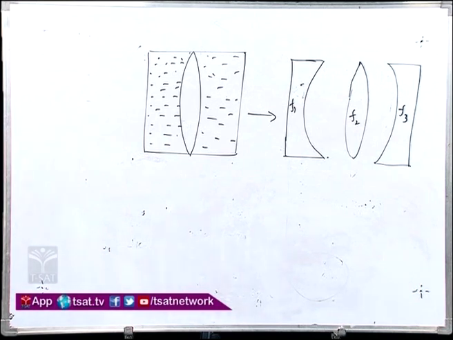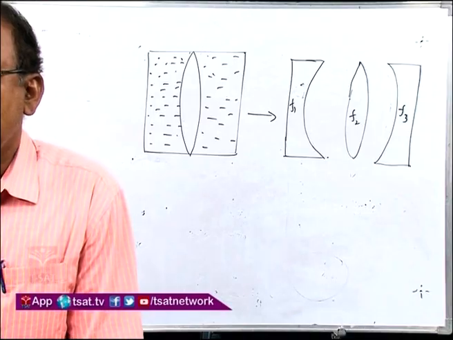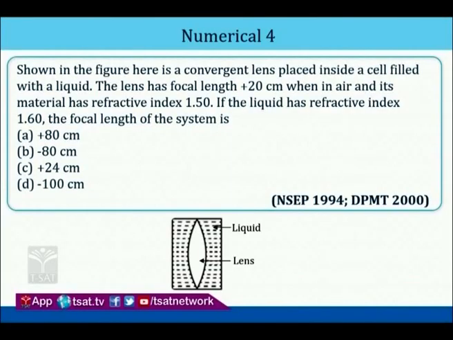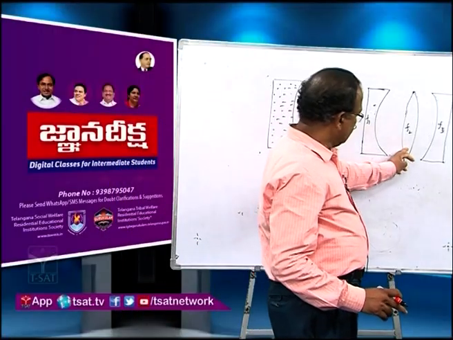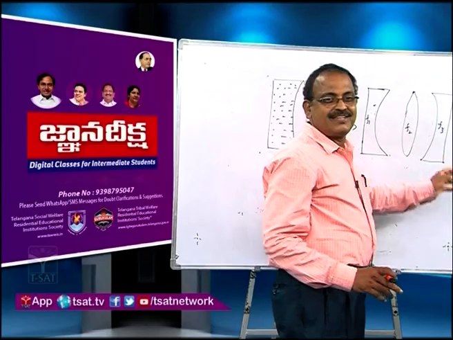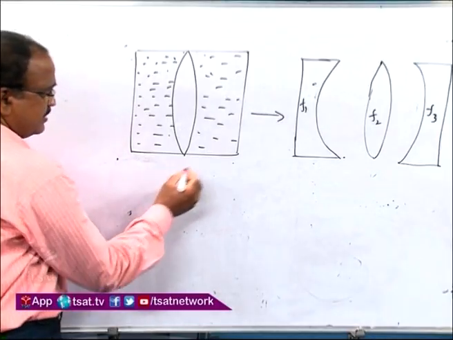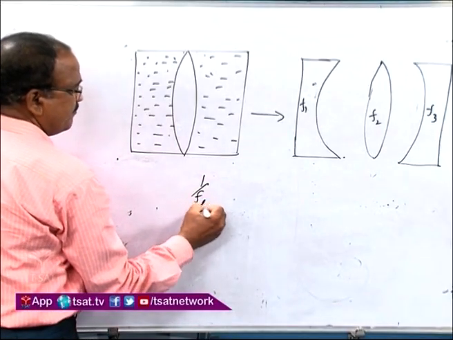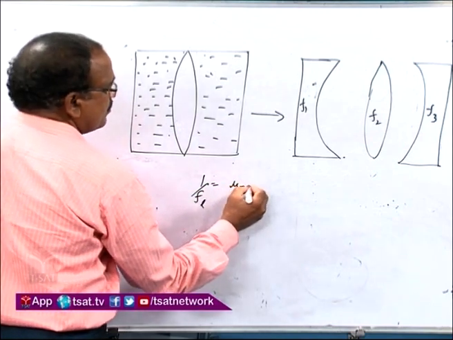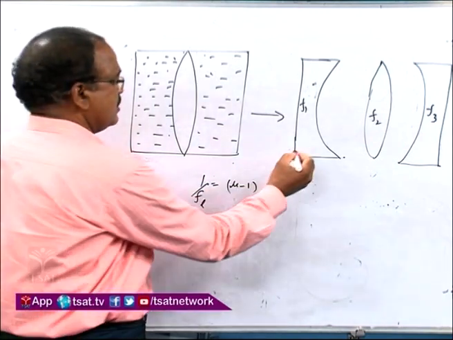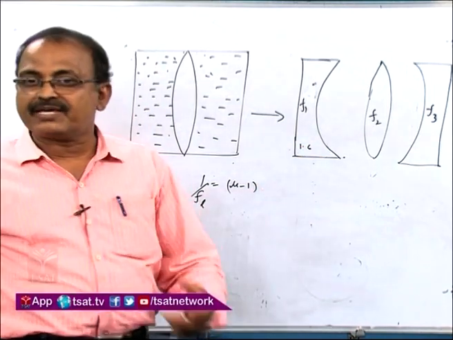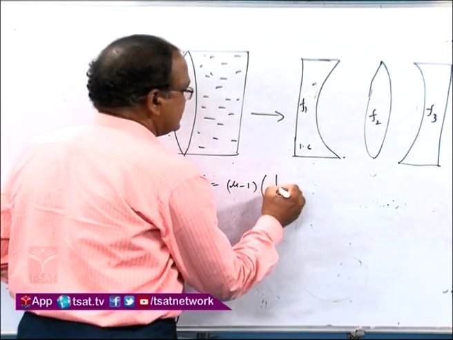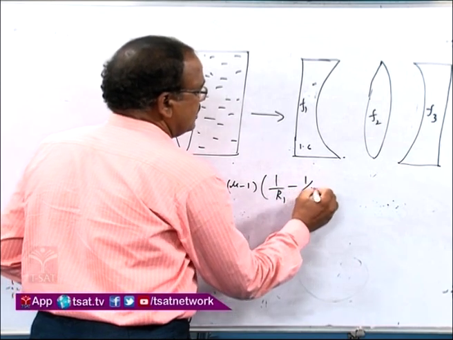So, what is being asked here? If the liquid has refractive index 1.6, the focal length of this total system. Now, first we have to see how many lenses are present here. This is one lens, this is one lens, and this is one. Now, we have to take the combination of these lenses. Now, 1 by FL is equal to mu minus 1, the refractive index of this, what is the refractive index of this? It is given as 1.6, and next 1 by R1 minus 1 by R2.